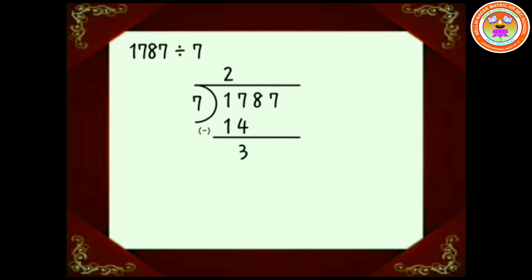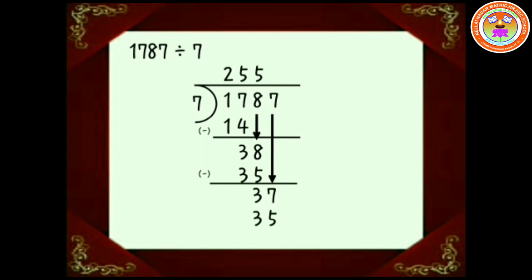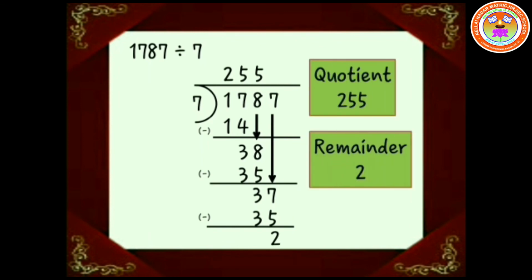Now drag 8 to form 38. Here 7 divides 38 5 times. That is 7 fives are 35. Hence the quotient is 5 and the remainder is 3. Now drag 7 to form 37. Here 7 divides 37 5 times, that is 7 fives are 35. Now the quotient is 5 and the remainder is 2. Hence the quotient is 255 and the remainder is 2.